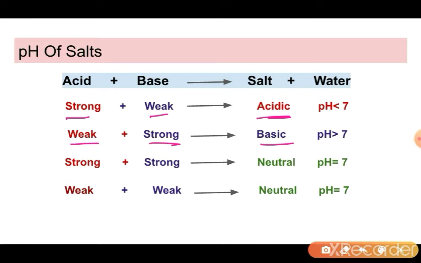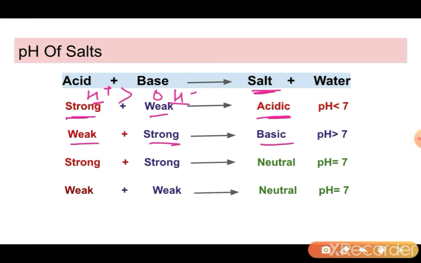But it will remain salt. It will not become base. It will remain salt. Now why does this happen? Strong acid means it has a higher concentration of H plus ions. And weak base means it has a very low concentration of OH minus ions. So when the OH minus ion concentration is less and the H plus ion concentration is more, that means the OH ions are not able to neutralize all the H plus ions. Some H plus ions will remain. That is why the salt which has formed will be acidic in nature.